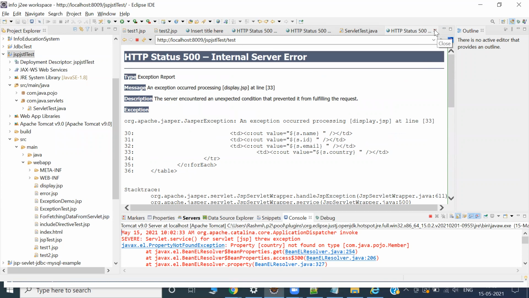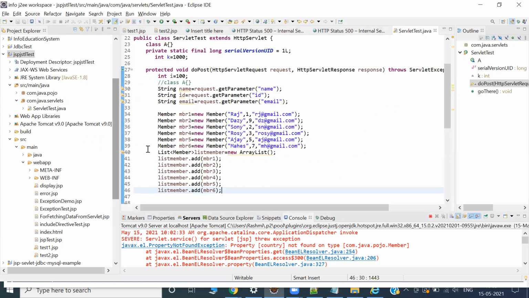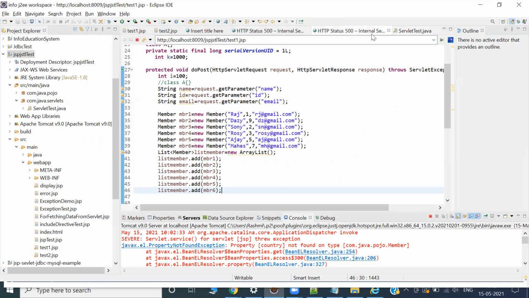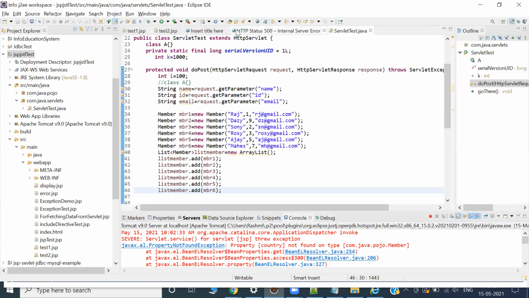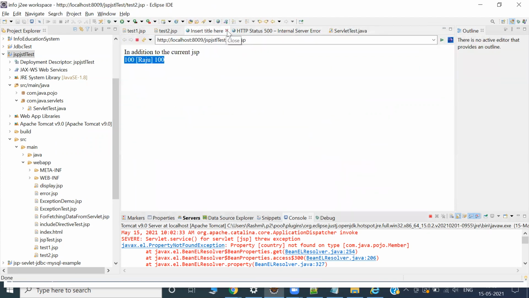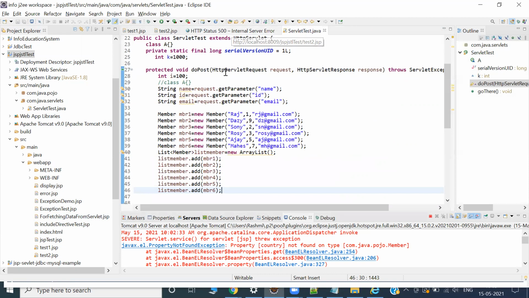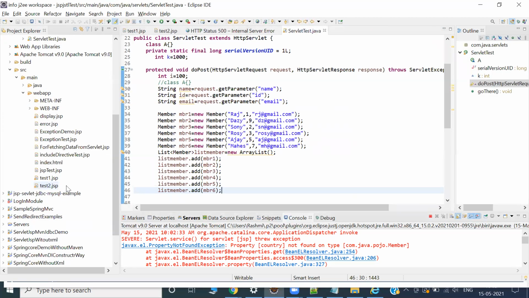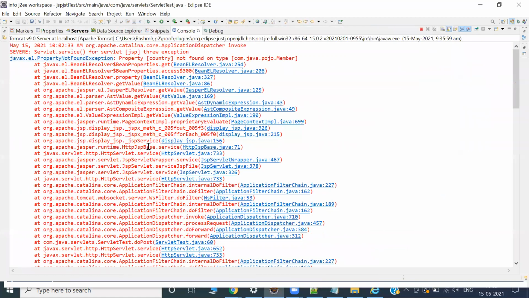Okay, let's resolve this problem. I don't think this problem is related to the new files we created. Let me check this one. What is it telling? Property not found exception. Okay, got it. Yeah, country is not there.